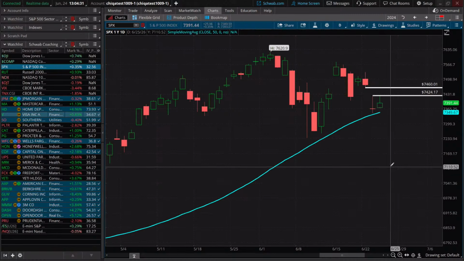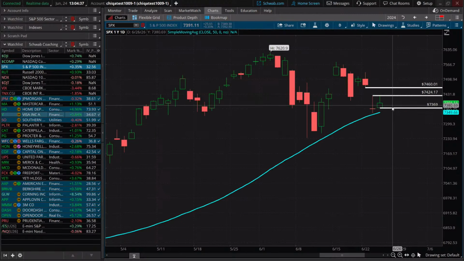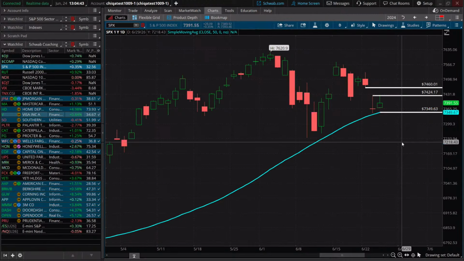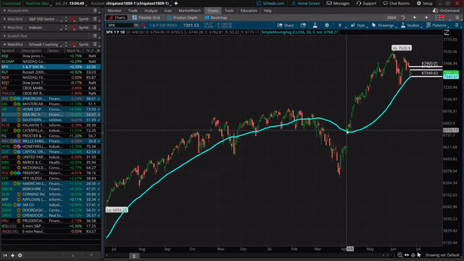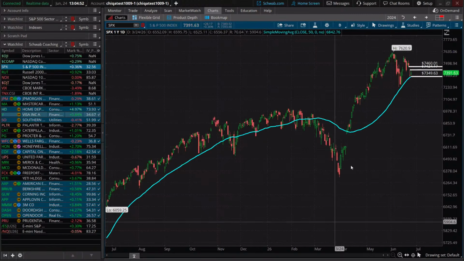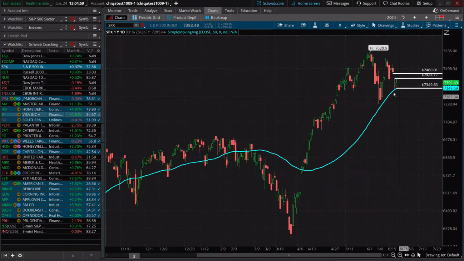But the level that needs to hold, that is in question, is going to be this 50-day moving average right here down below. And that's going to exist right around 73.50, okay? You guys can see where I drew that. That's going to be our level of support here, our line in the sand. Because if you guys can remember, early in April, we gapped above that level, or I guess gapped to that level, and have really marched above the 50-day moving average ever since.